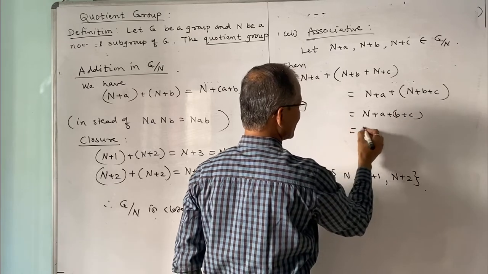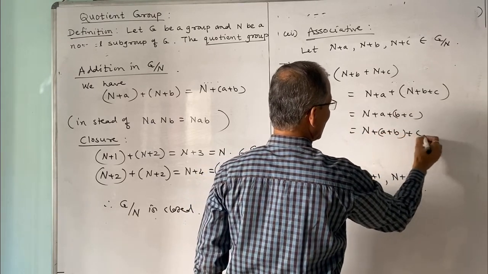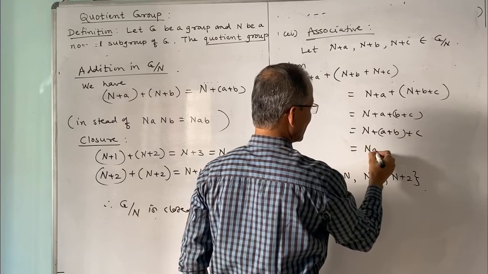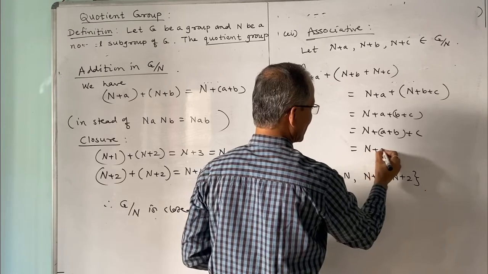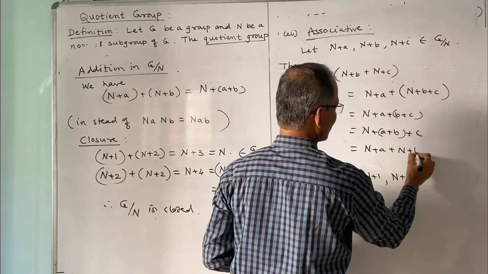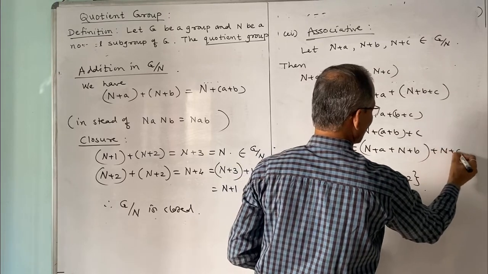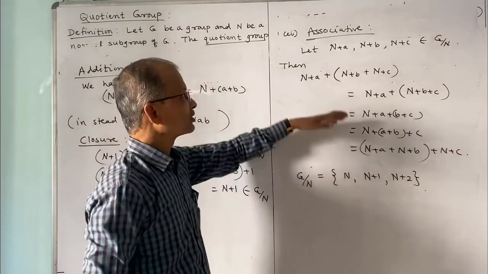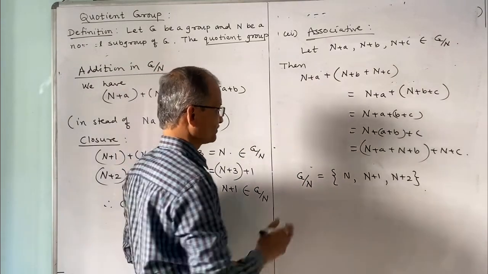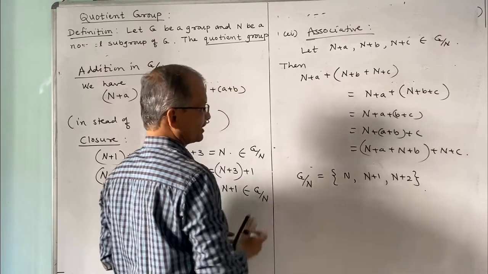Or we can write this as N plus a plus b plus c. And then this can be written as N plus a plus N plus b plus N plus c, which is the associative property. So the associative property holds, and G by N is associative.